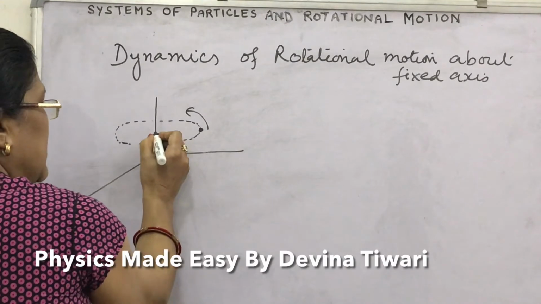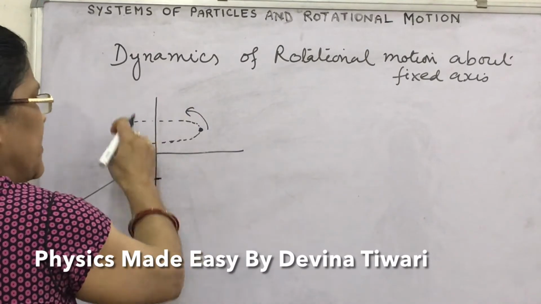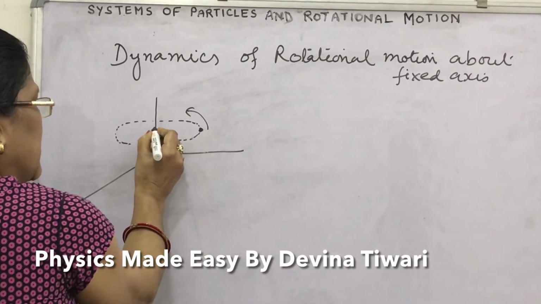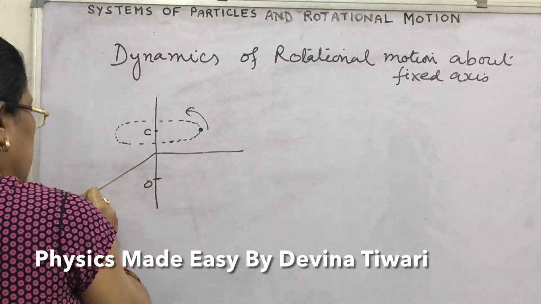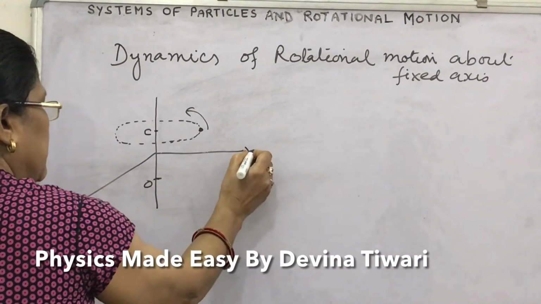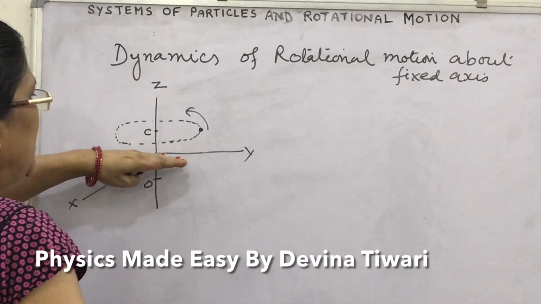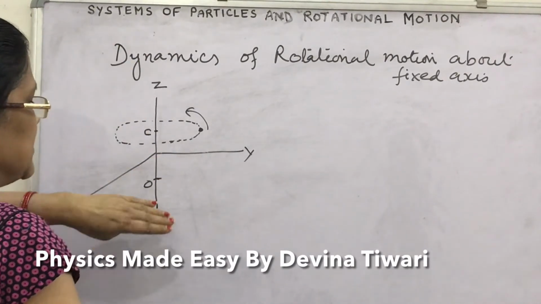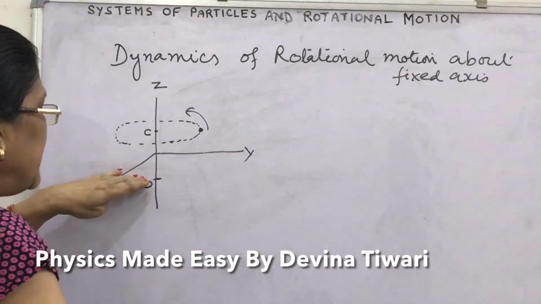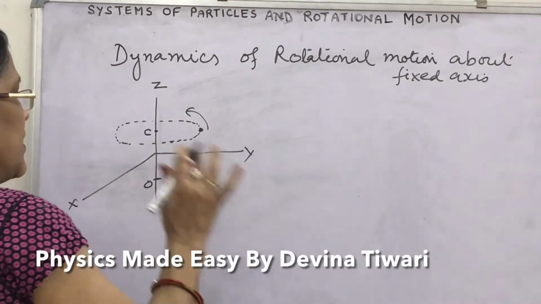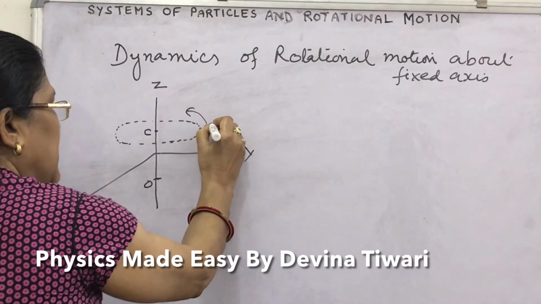We can say that every particle situated at the rigid body performs circular motion. The center of the circle is here at C. Suppose this is X, this is Y, this is Z. Then XY is the plane of the body and Z is the axis perpendicular to the plane of the body, perpendicular to the XY plane. Both X and Y are perpendicular but in the same plane. Suppose this particle at P is of mass M.